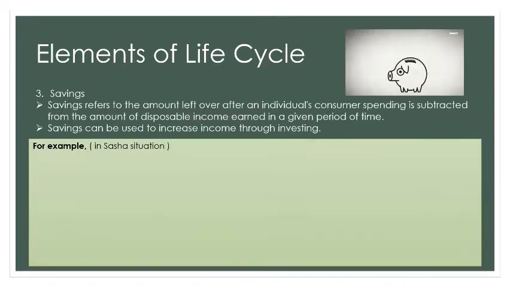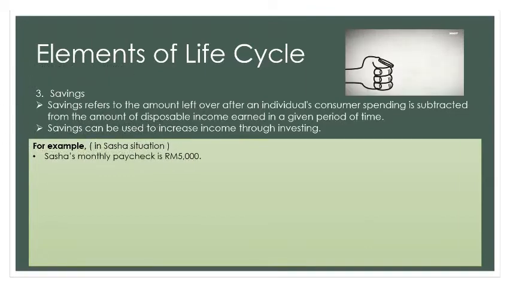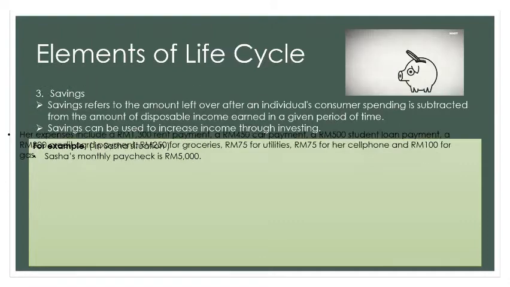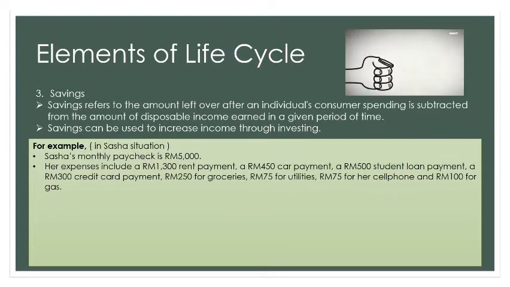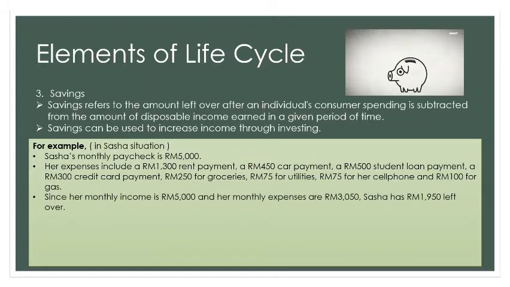For example, in Sasha's situation, Sasha's monthly paycheck is Rm 5,000. Her expenses include a Rm 1,300 rent payment, a Rm 450 car payment, a Rm 500 student loan payment, a Rm 300 credit card payment, Rm 250 for groceries, Rm 75 for utilities, Rm 75 for her cell phone, and Rm 100 for gas. Since her monthly income is Rm 5,000 and her monthly expenses are Rm 3,050, Sasha has Rm 1,950 left over.